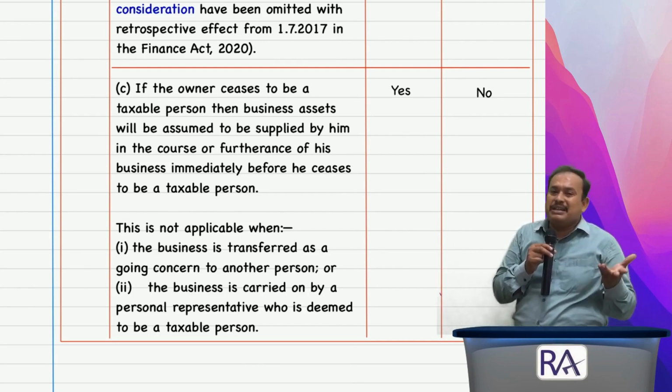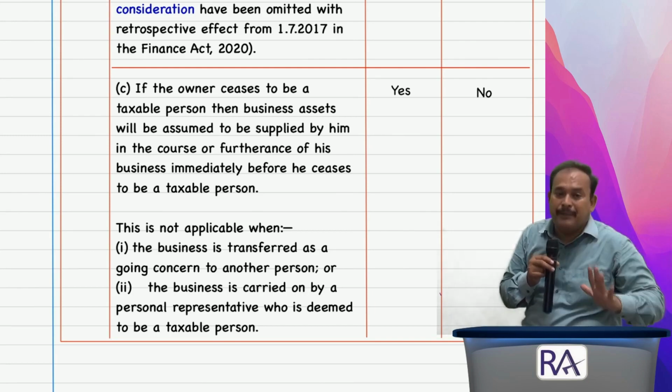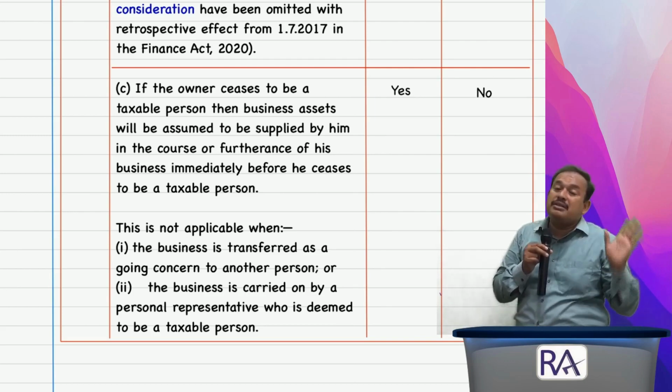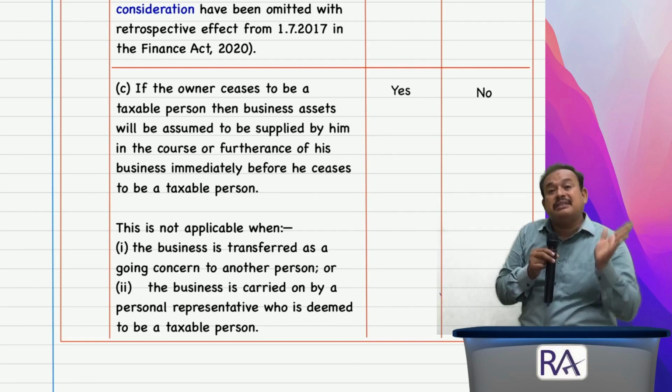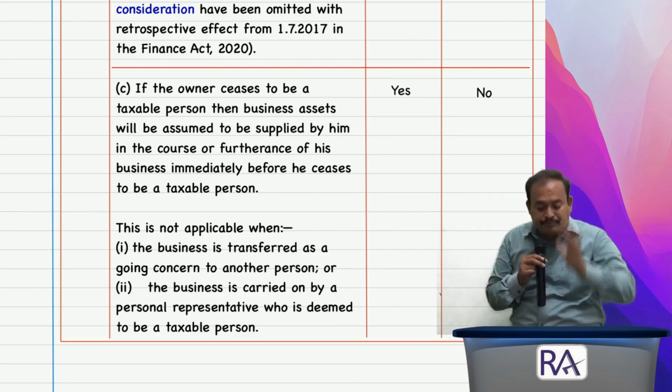Then, being a registered person, if you close your business permanently, the assets of yours will be deemed supply, namely supply of goods. If you hand over to somebody and go, the going concern is going to continue. Therefore, it is not supply of goods, it is supply of service. Such a transfer, of supply of service nature, qualifies for exemption.